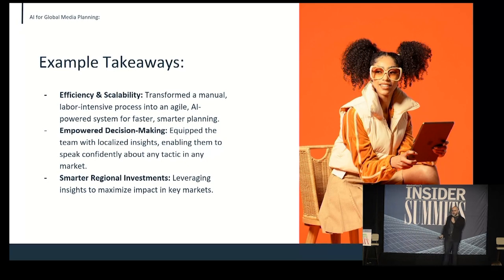And then what that really allowed us to do was make smarter regional investments and then also grow our regional relationships. So again, overall, just really, really strong.